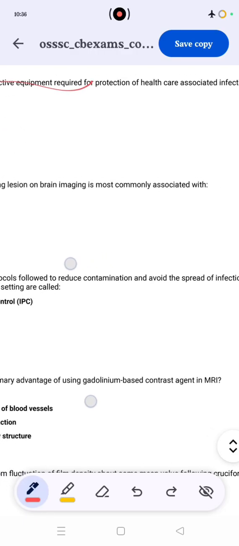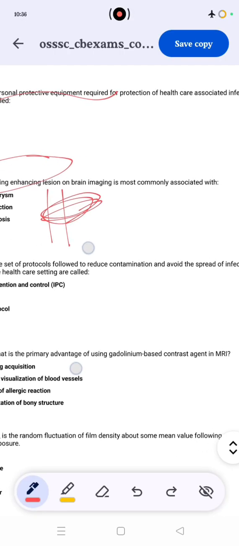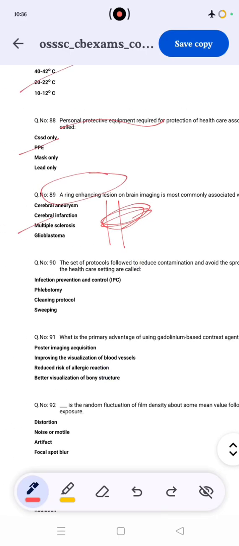Ring enhancement lesion in the brain is most commonly associated with multiple sclerosis, glioblastoma or cerebral aneurysm? Cerebral aneurysm involves vessels. Cerebral infections and multiple sclerosis show ring enhancement of the lesion. Metastasis, benign lesions and multiple sclerosis are given as options. Multiple lesions in the body, like metastasis, but the correct answer is multiple sclerosis. Ring enhancement is multiple sclerosis, along with infections, cancerous metastasis and benign lesions. So the correct answer is multiple sclerosis.